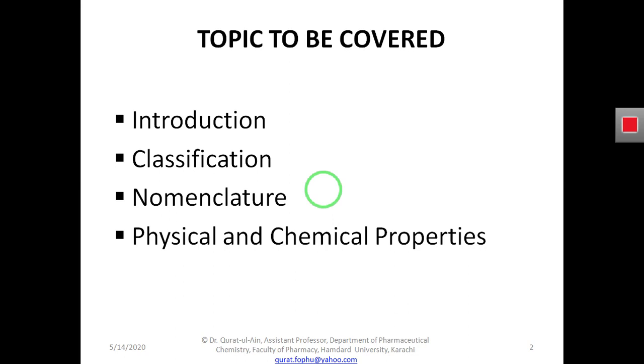If we are studying ketone, then we will see the application in the second part of the lecture. For example, in ketone 2 we will see the application, synthesis and laboratory tests. So in aldehyde 1 we will study introduction, classification, nomenclature and physical and chemical properties of aldehyde, and in aldehyde 2, which I will deliver in lecture number 22, we will study synthesis, laboratory tests and application of aldehyde. So we are going to start from here.